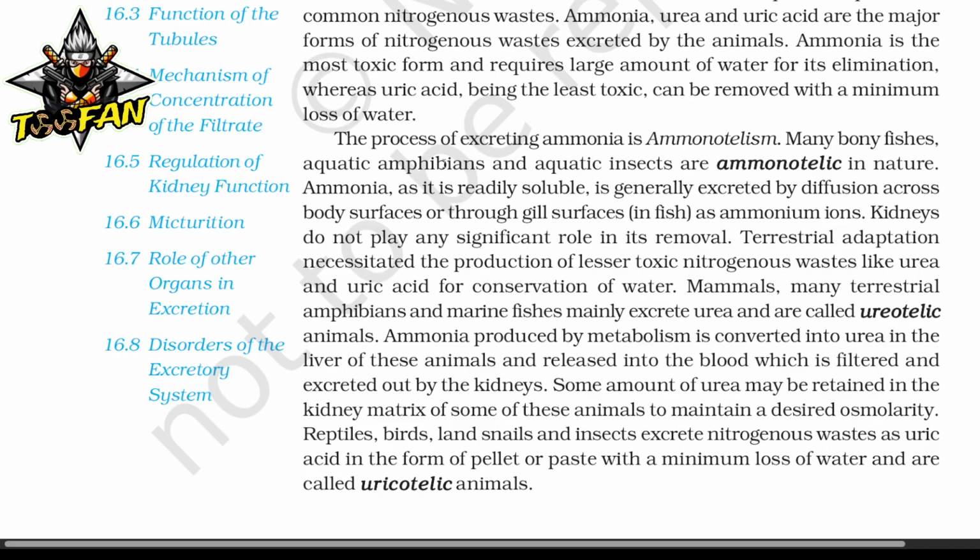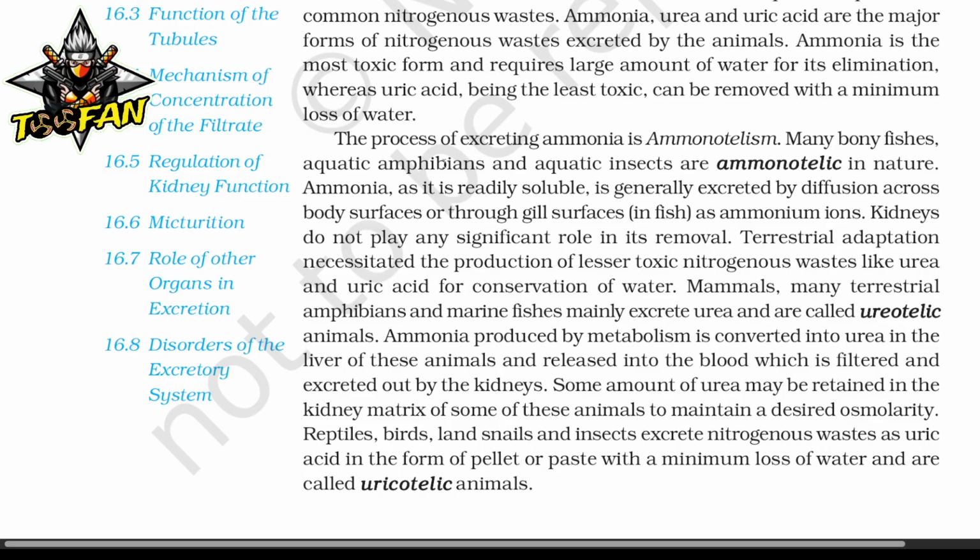Terrestrial adaptation necessitates the production of less toxic nitrogenous waste like urea and uric acid for conservation of water. Mammals, many terrestrial amphibians, and marine fishes mainly excrete urea and are called ureotelic animals. Ammonia produced by metabolism is converted into urea in the liver of these animals, released into the blood, which is filtered and excreted out by the kidney.